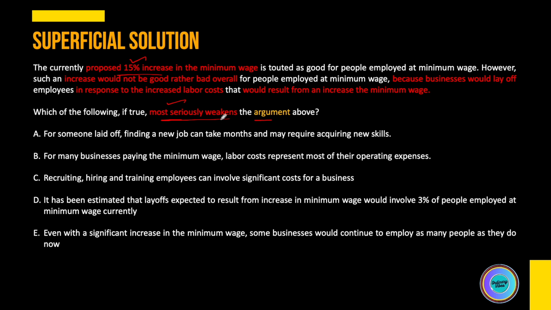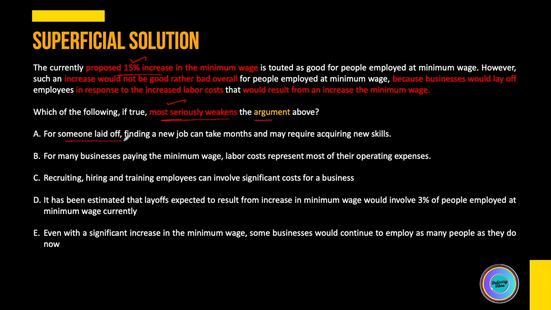So we have to find a statement which weakens the above argument. So what is the above argument? Broadly, we understood that an increase in minimum wage will not be beneficial for those who are at minimum wage, right? So let's look at these statements. Ideally, what should weaken this argument? Any statement which says the reverse, that is, which says that an increase in minimum wage would be beneficial for the employees at minimum wage and not harmful for them. So we have to find a statement which is similar to this. So let's try to find the answers.